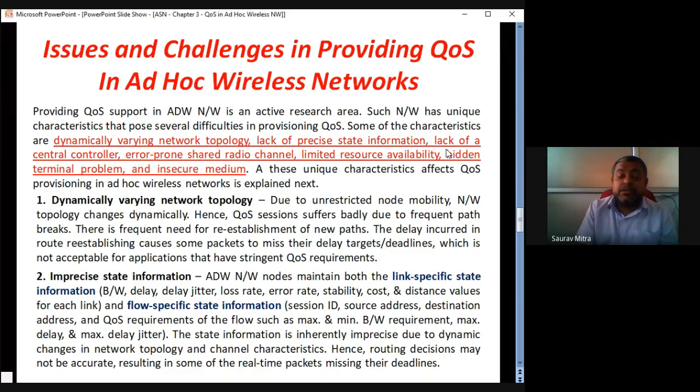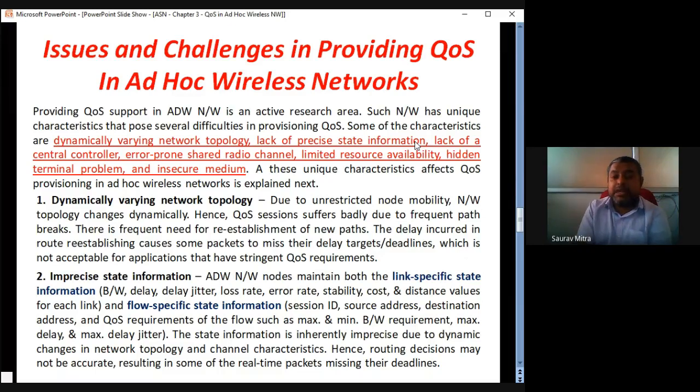Which node is going out, which nodes are coming in, which node links are connected, which node links are broken. Every time that information has to be updated. But in ad hoc wireless network, because of dynamic topology, we might not have every state information at every point of time. That is called lack of precise state information.